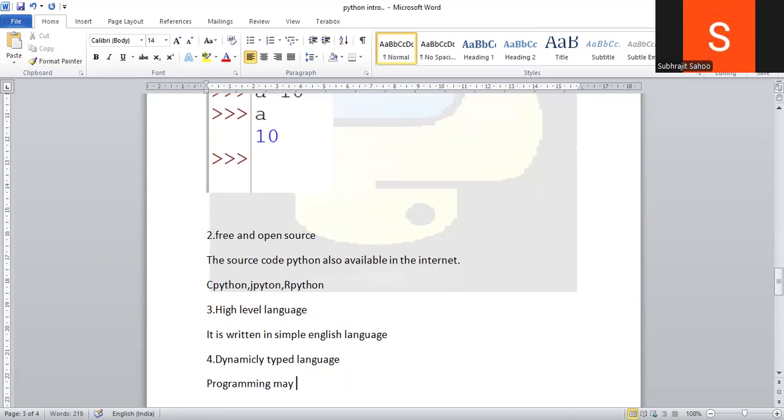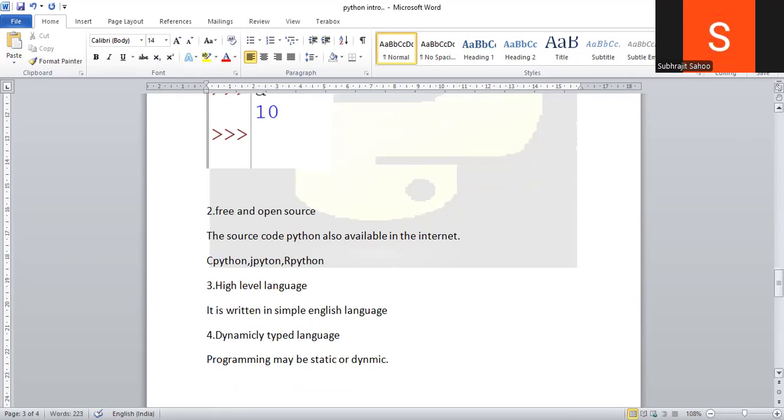Python is a dynamic type. I will give an example so that it will be easily understood. C is a static type language.